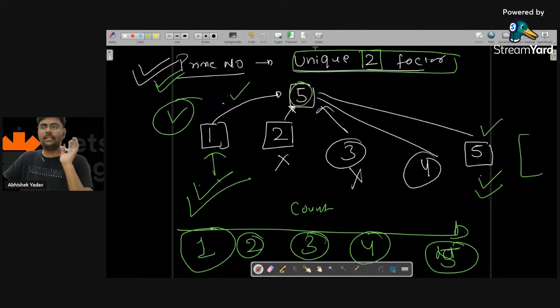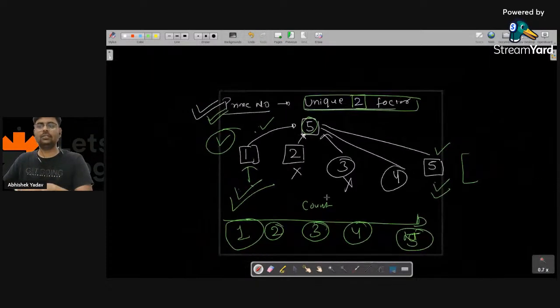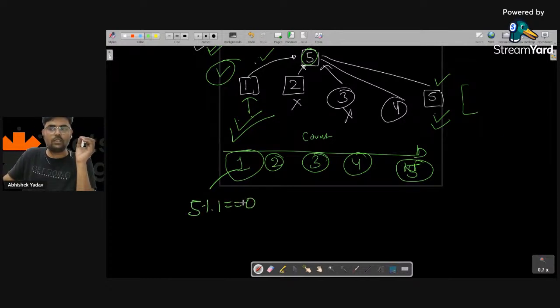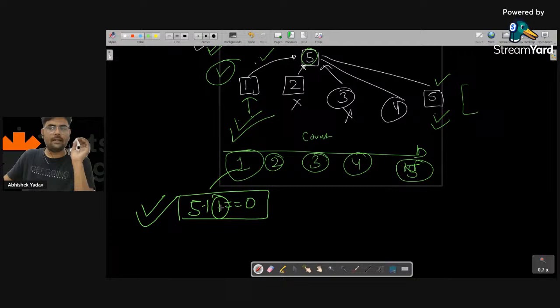So how can I come to know whether this number is completely divisible by 5 or not? I will take a modulo, right? I will ask, 5 modulo 1, if it is equal to 0, that means this number is completely divisible by 5. That means this is a factor.